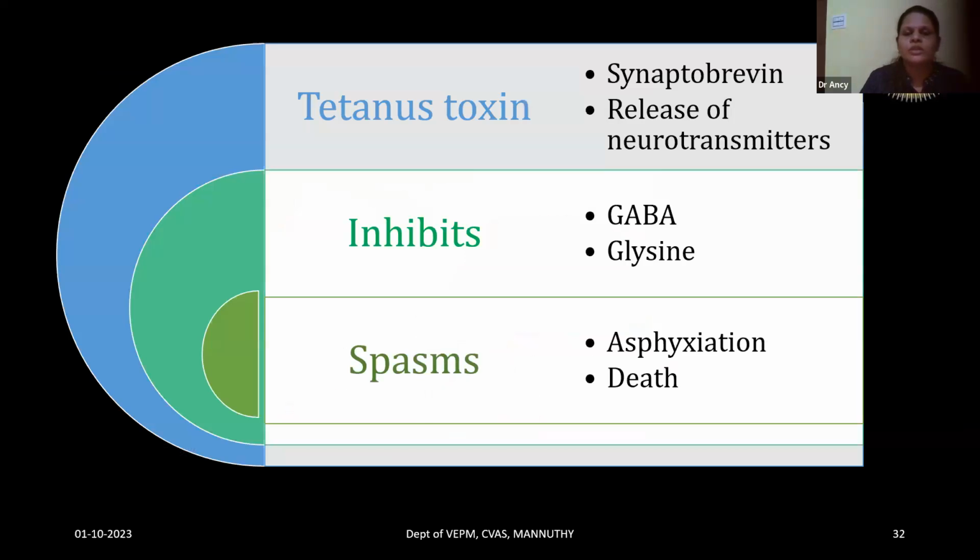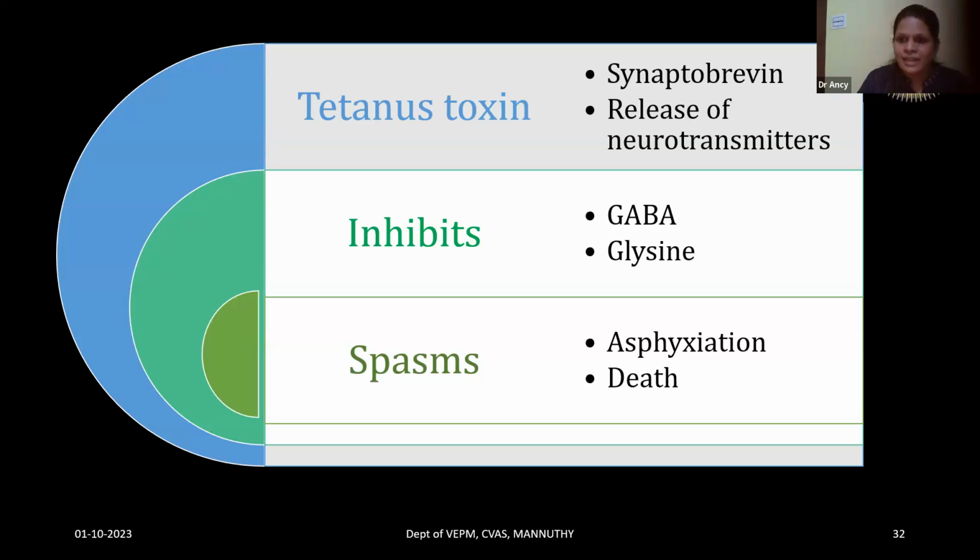So in the brain, the tetanus toxin, it is a zinc-dependent metalloprotease. It attaches and cleaves the synaptobrevin. Synaptobrevin is a protein in the brain which helps in the release of inhibitory neurotransmitters like GABA and glycine. So this tetanus toxin cleaves the synaptobrevin. So the release of these inhibitory neurotransmitters, GABA and glycine, will be inhibited.